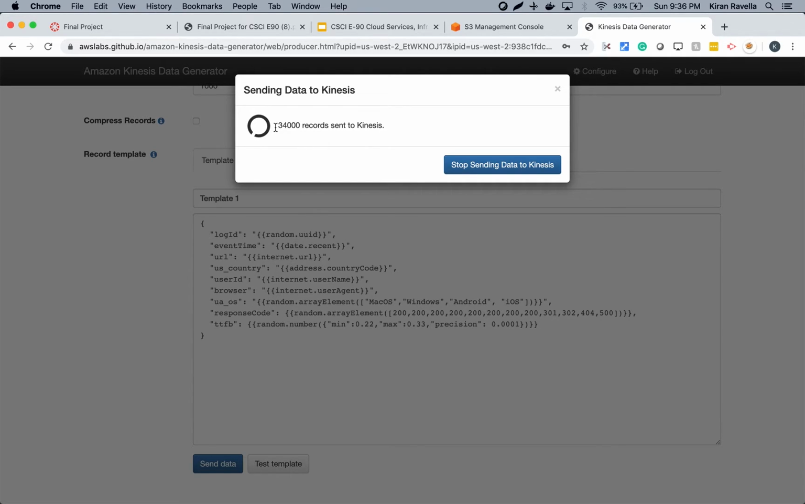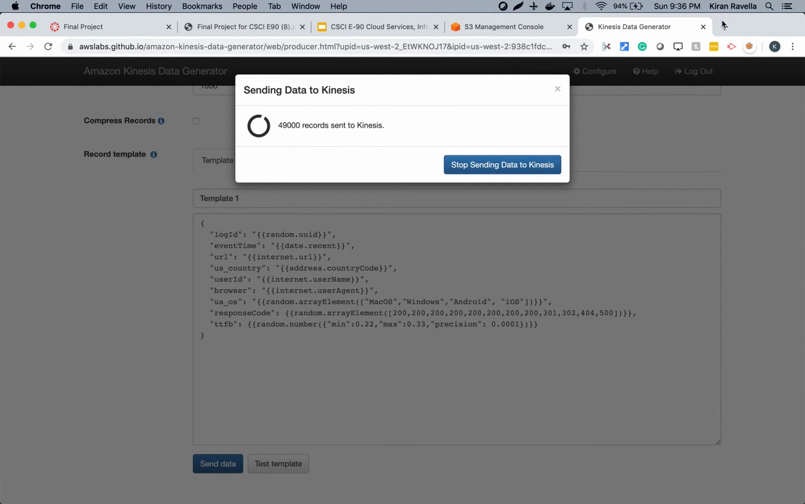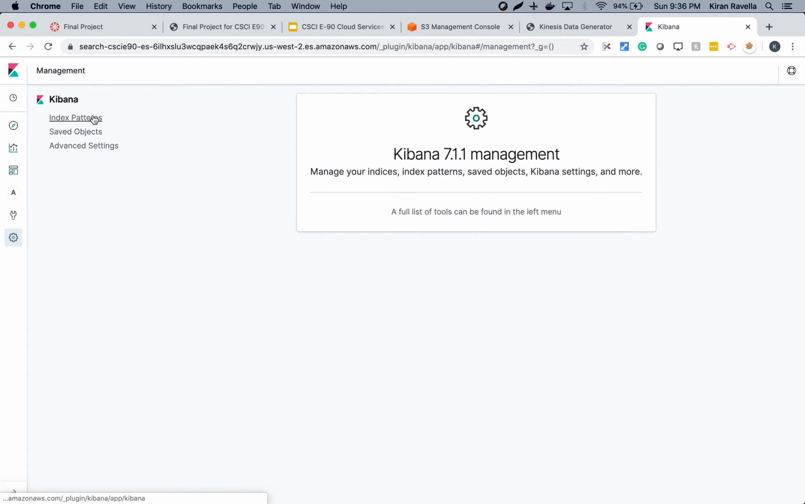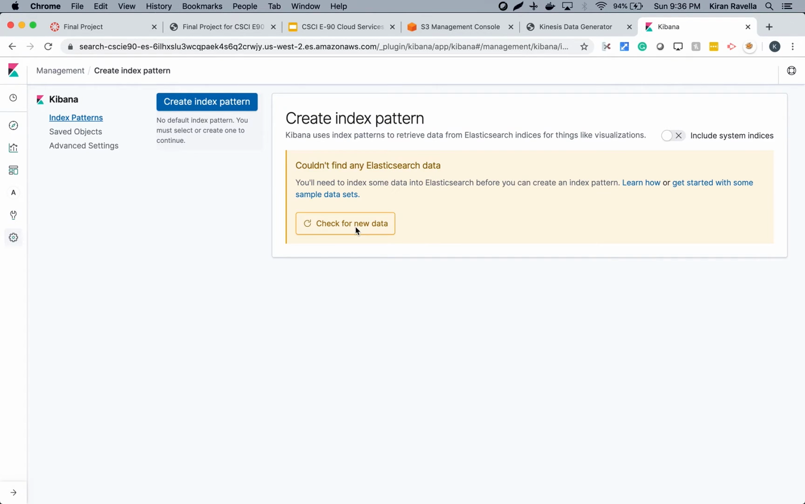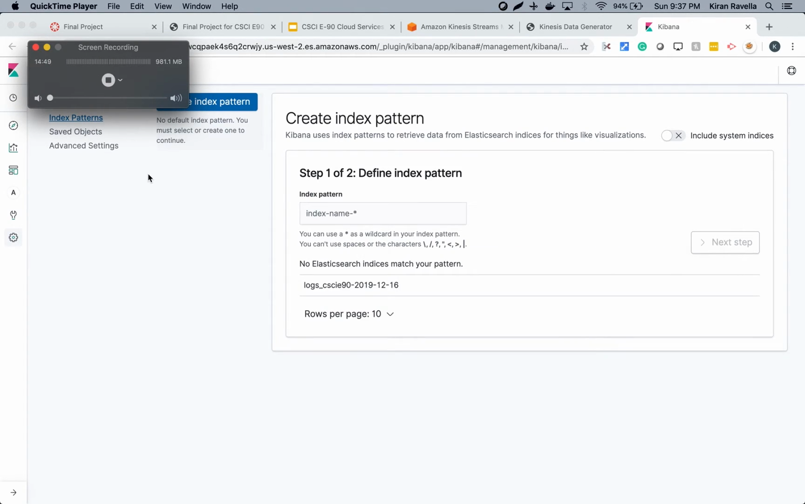Let's see if we can log into Kibana and see any of the data. So I go back to the Terraform script, copy the Kibana URL. There's the Kibana URL, and I will open it up in the browser. In Kibana, the first thing to do, once it's up, is go to management and index patterns and see if there is data. Right now there is no data coming in, so we have to wait for a few minutes. I will pause the video here and come back when it's ready.